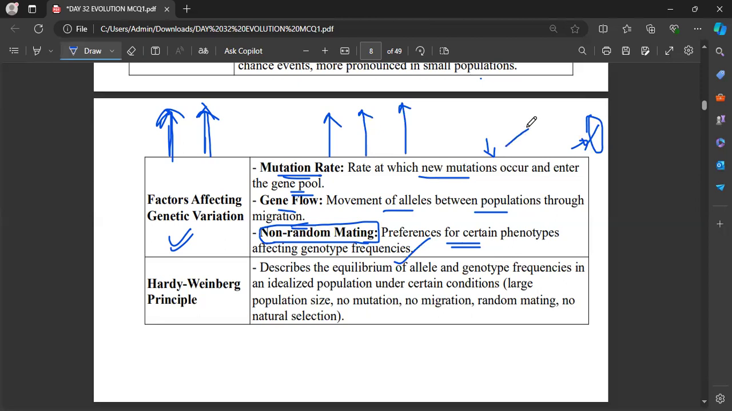Random mating means an individual just goes and breeds with a male, and the only motive of that particular individual is to give rise to a new generation. That is what random mating is. Here, in non-random mating, the female is going to select the male only if they have certain characteristic advantages, and that will affect the genotypic frequencies.